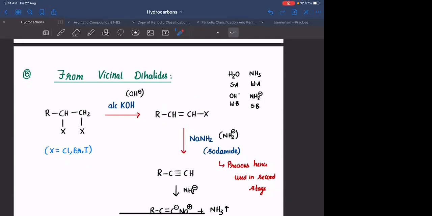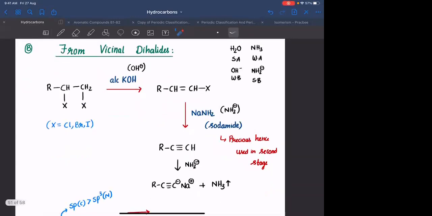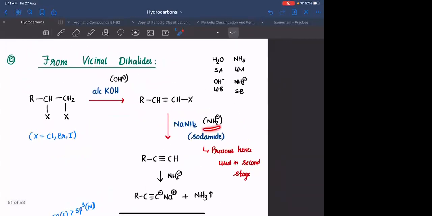For the removal of another hydrogen and halogen, you need to have a stronger base. NaNH2, which gives me NH2 minus, is a stronger base when compared to KOH. Out of H2O and NH3, H2O is a stronger acid, so उसका conjugate base OH minus जो है weak हो गया. NH3 being a weaker acid, उसका conjugate base NH2 minus strong हुआ.